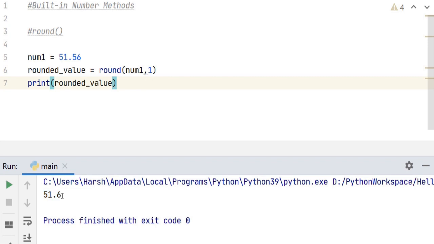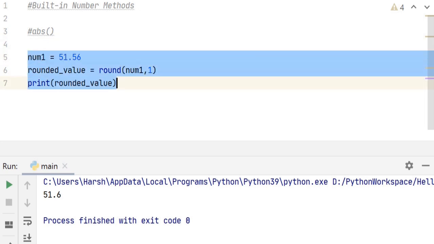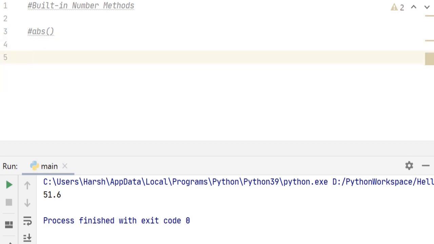The next method is absolute method, which is ABS. Now, absolute method returns the absolute value of a number. It is the value without considering the sign. So if we say print ABS in the bracket minus 89 and run it, we get 89. If we pass a positive number, let's say 90, and then we say run, it gets printed as it is.